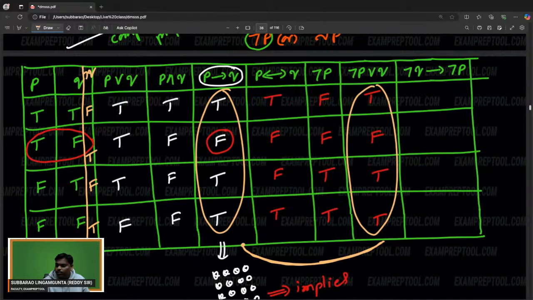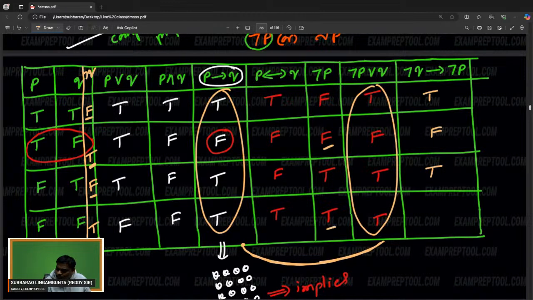Implies means what? If the first one is true, the second one should also be true, otherwise it will become false. If the first one is false, no problem. Where is the negation P here? If the first one is true, second also should be true. If not, false. If the first one is true, second also should be true.